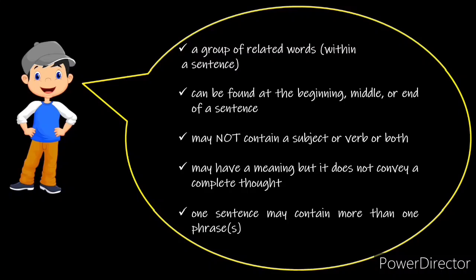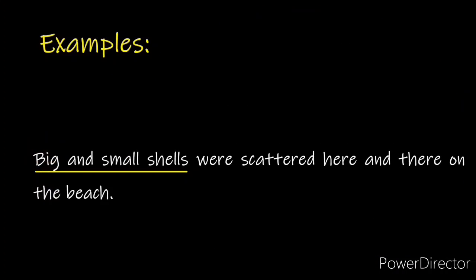Let us look at some examples. Number 1. Big and small shells were scattered here and there on the beach. Number 2. It was a story as old as time. Number 3. You have been sleeping for a long time. In all these examples, the underlined phrases tell us that a phrase depends on other words or phrases to form a meaningful sentence.